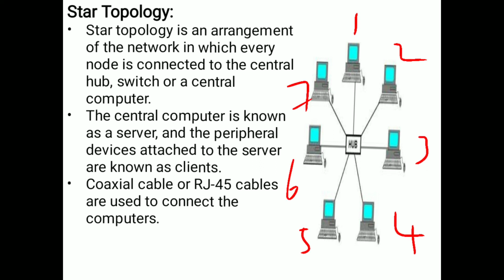So if you want to communicate from the first system to the fourth system, the communication should be through this hub only. So the systems cannot directly communicate with each other, because in star topology we cannot communicate like this. If you want to communicate from one system to another system, the communication will be done through this hub only.